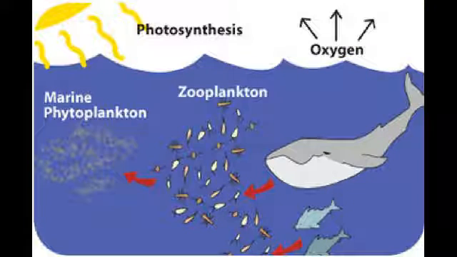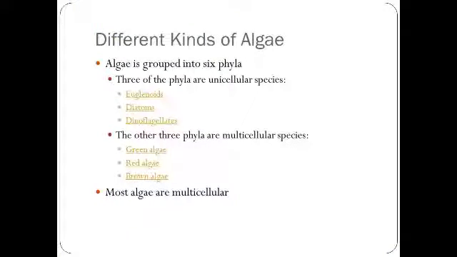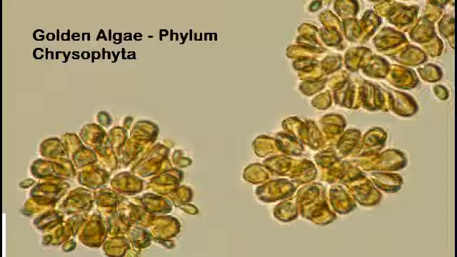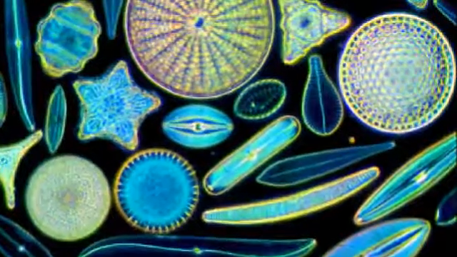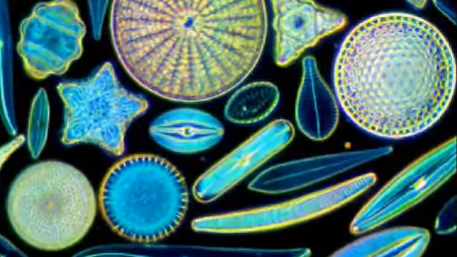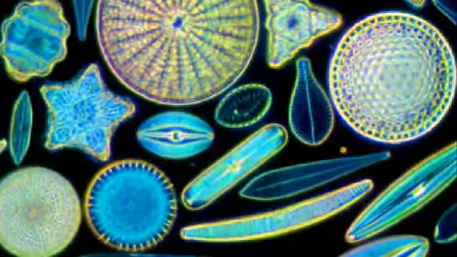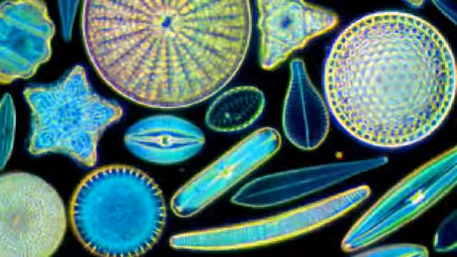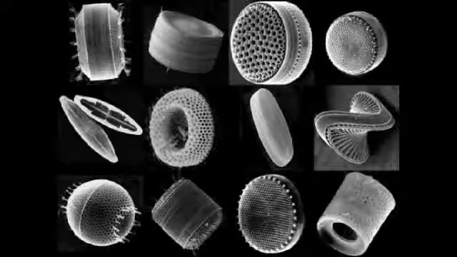They are an important part of the food chain and produce a lot of oxygen, which is released into the atmosphere. Algae are grouped into 6 different phyla based on their color. 1. Golden algae, which belong in the phylum Chrysophyta. Diatoms are a marine saltwater species of golden brown algae that make up a large part of phytoplankton. Diatoms form a hard box-like structure around their shells.